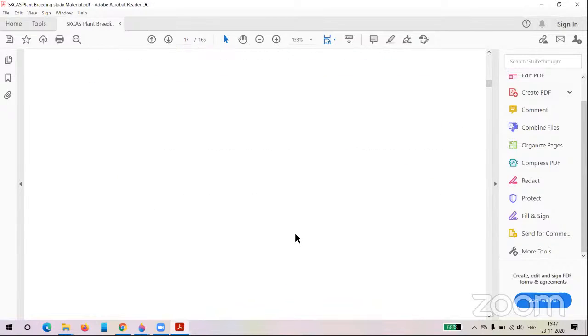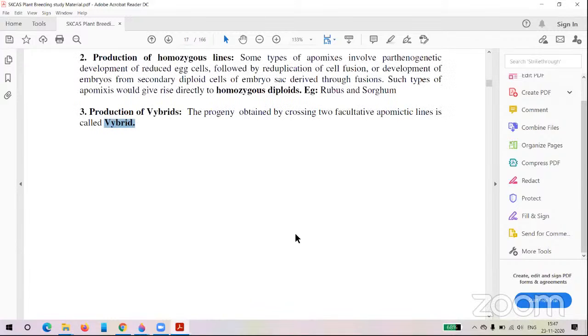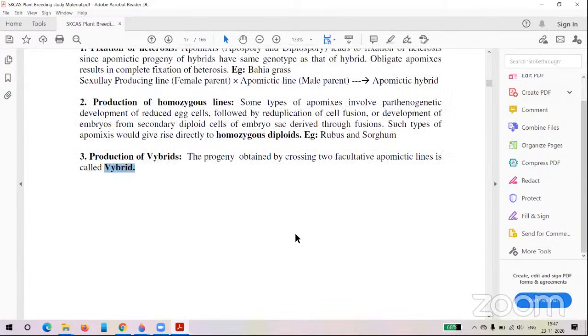So this is about reproduction and the types of modes of reproduction: megagametogenesis, microsporogenesis, megasporogenesis, types of vegetative reproduction and types of apomixis.